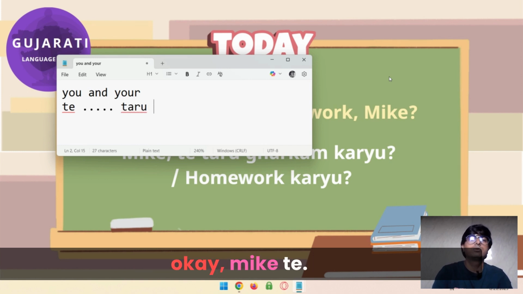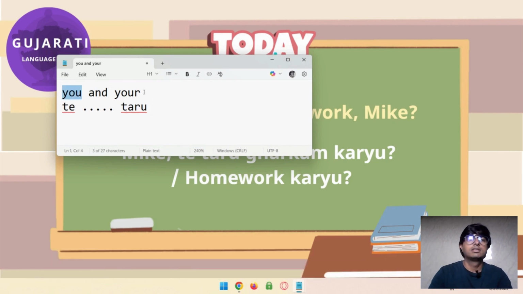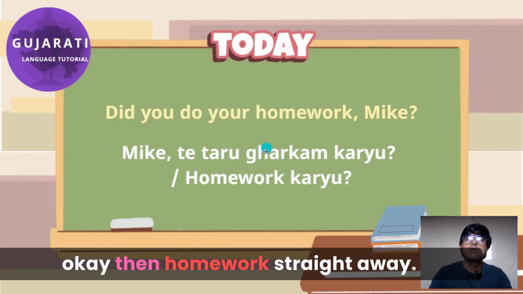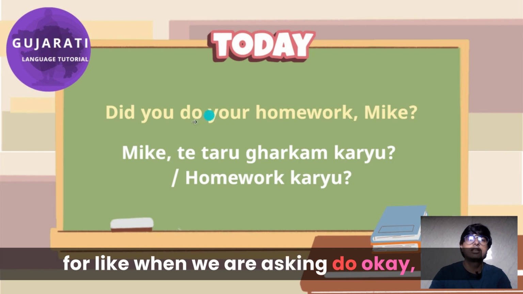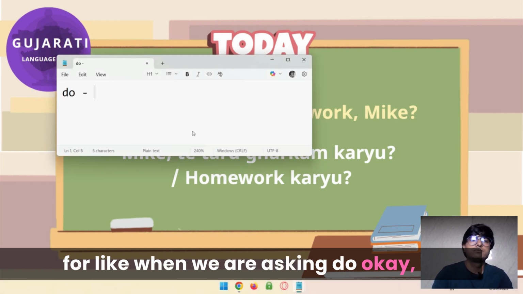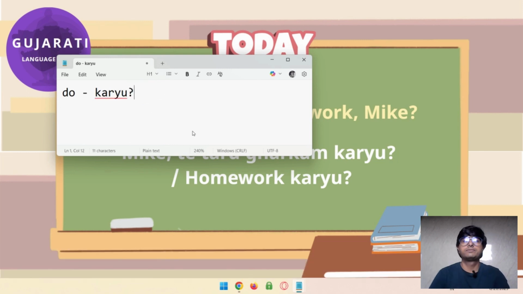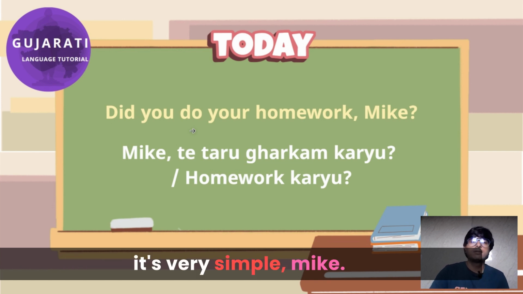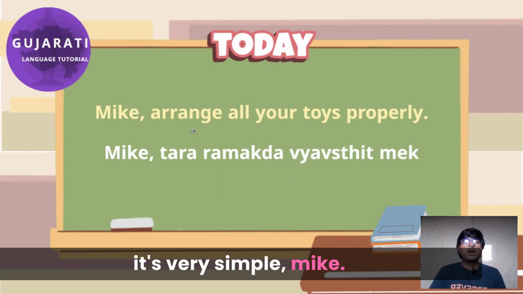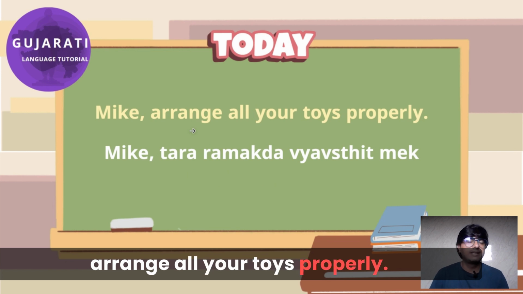Okay, Mike, te taru. Okay, then homework, straight away karyu, like when we are asking do. Okay, like this. Mike, તે તારું ઘરકામ કર્યું? Okay, it's very simple.